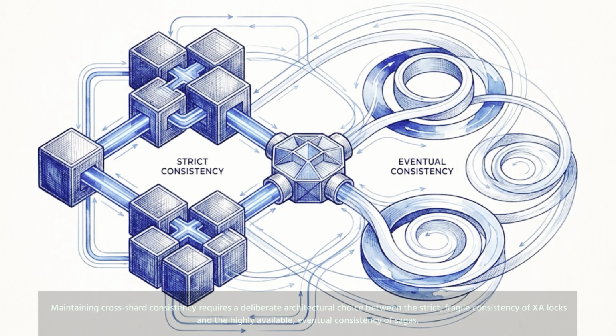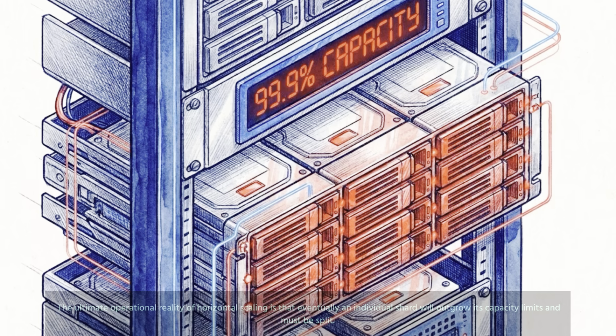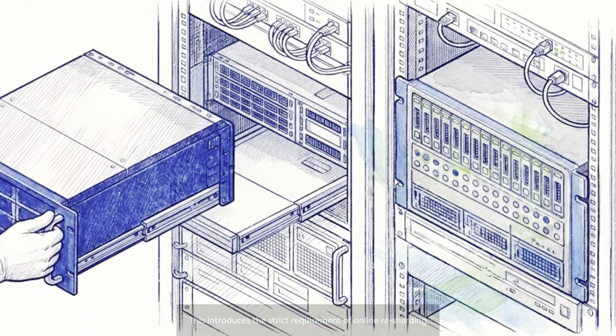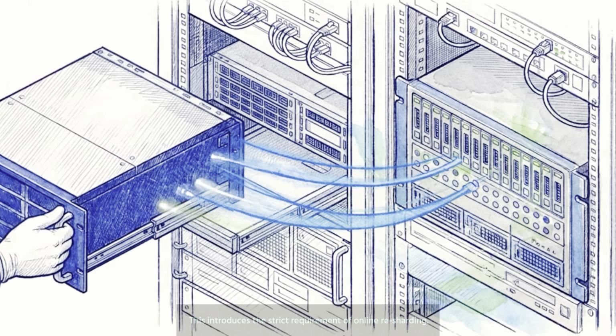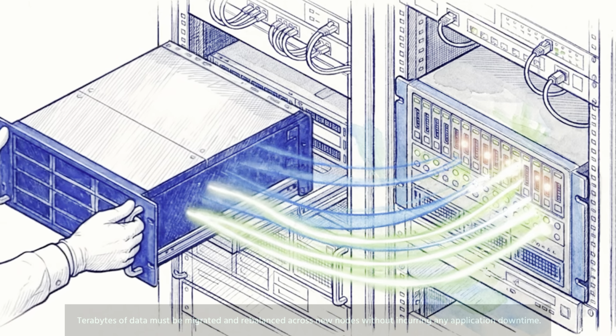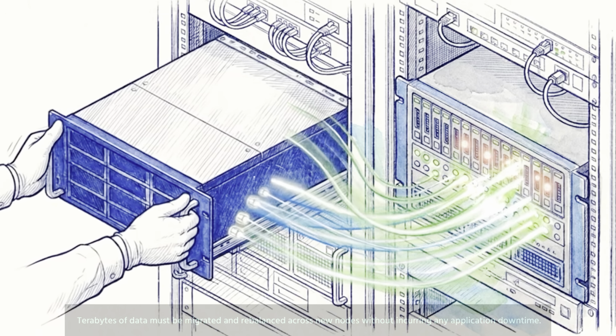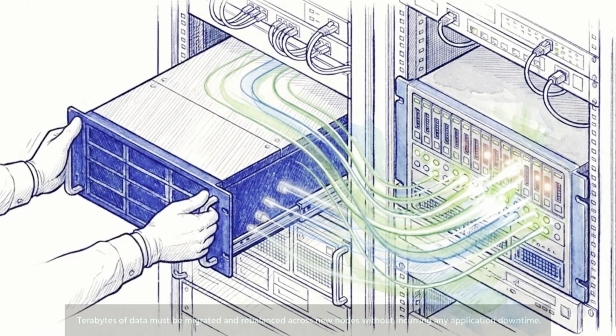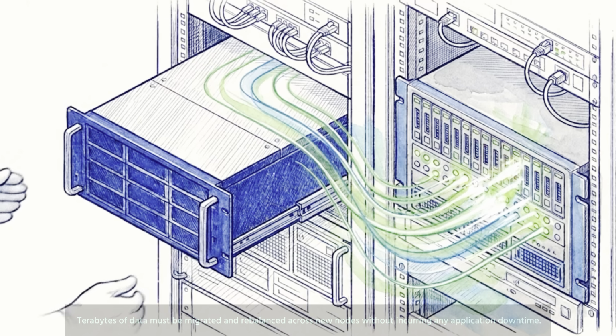The ultimate operational reality of horizontal scaling is that eventually an individual shard will outgrow its capacity limits and must be split. This introduces the strict requirement of online resharding. Terabytes of data must be migrated and rebalanced across new nodes without incurring any application downtime.